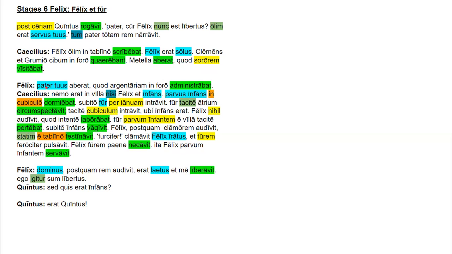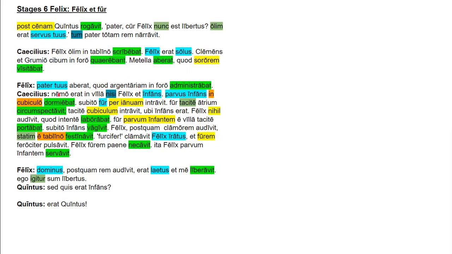Felix then says, Pater tuus aberat quod argentarium in foro administrabat. So pater tuus is the nominative subject. Tuus is a possessive pronoun, so it's your father. Aberat, imperfect form of absum, it means away. Your father was away. Quod, another causal clause, because. Administrabat, imperfect tense verb, he was administrating. Argentarium, accusative direct object, the bank. In foro, in the forum. Locatival ablative, prepositional phrase. So your father was away because he was managing the bank in the forum.